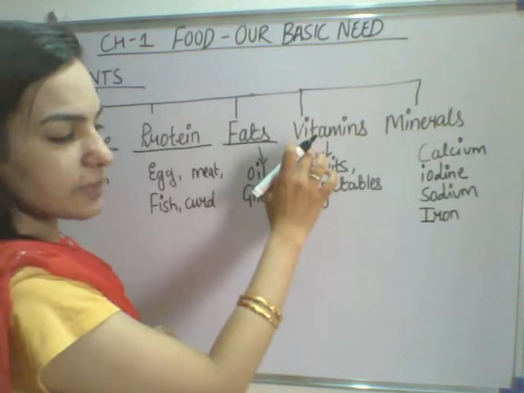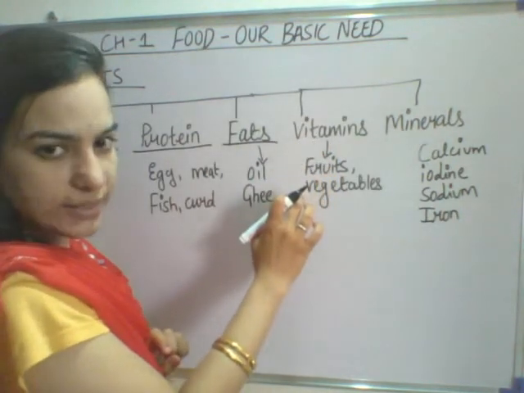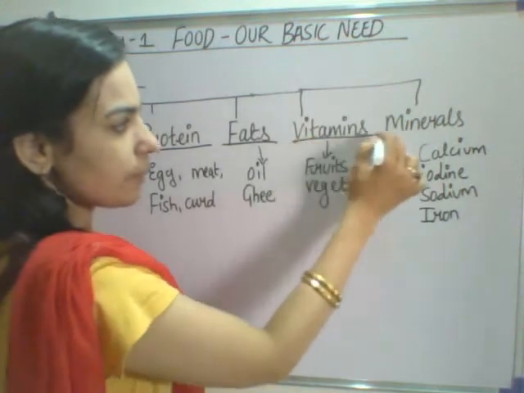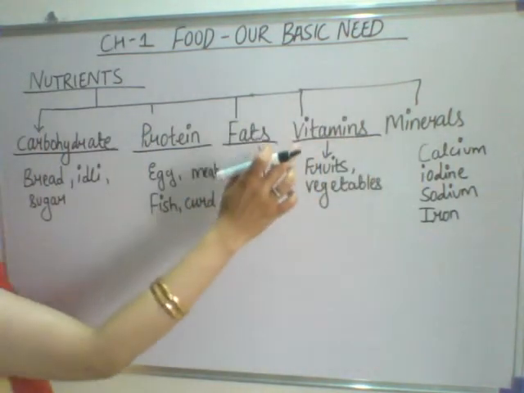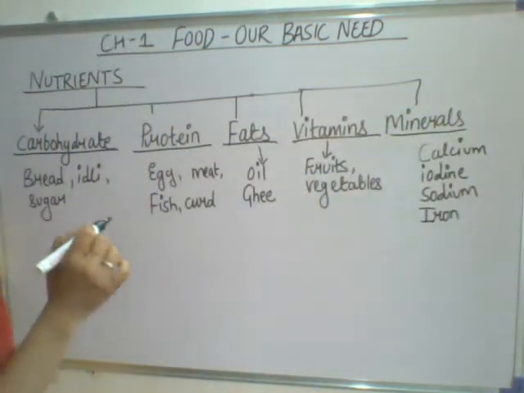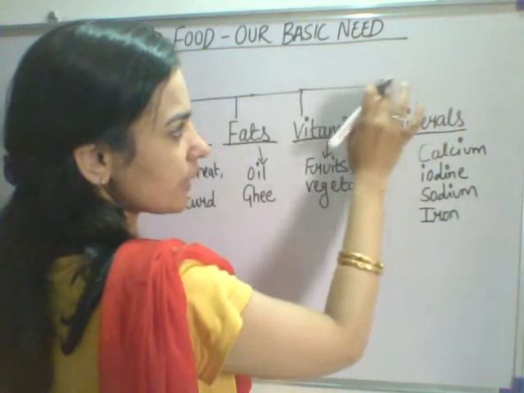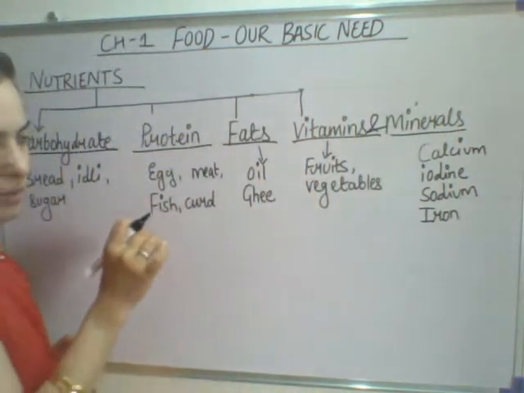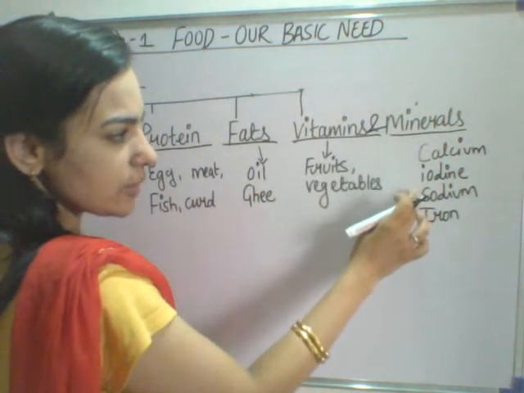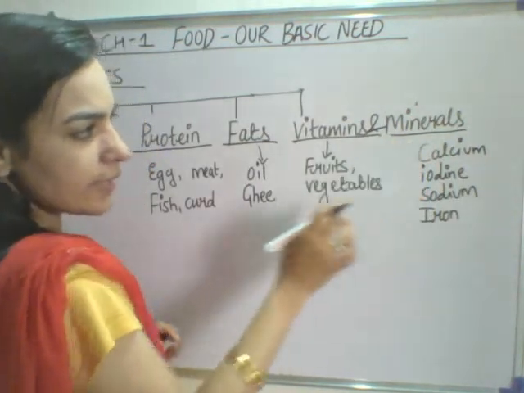Next category comes the vitamins. Vitamins are present in the fruits and vegetables. Vitamins are known as the protective food. And the last category is the minerals. What are the examples of the minerals? Calcium, iodine, sodium and iron. These are the examples.